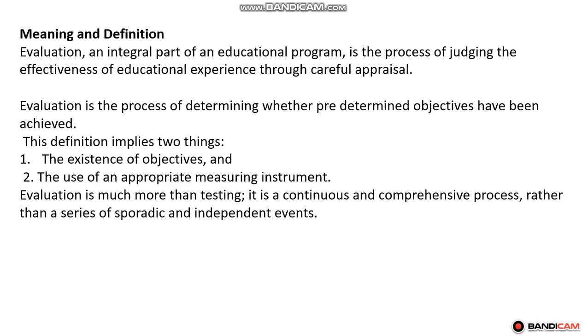Evaluation is a process of determining whether predetermined objectives have been achieved or not. For example, there will be an objective at the start of the class: after the completion of the class, the student will understand the definition of evaluation, the steps of evaluation, and so on. At the end of the class, the teacher comes to evaluation, asking whether the student understood the meaning of evaluation, the definition, and the steps. In that way, predetermined objectives are checked at the end of the class by the process of evaluation.